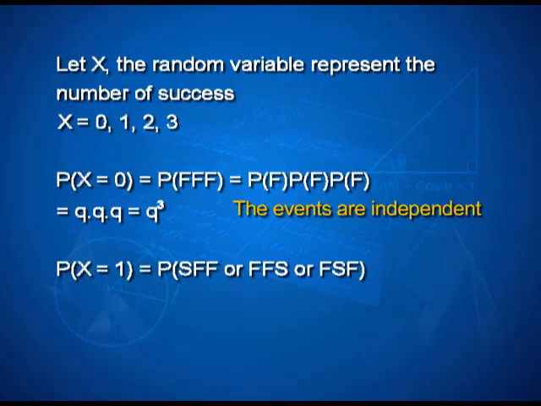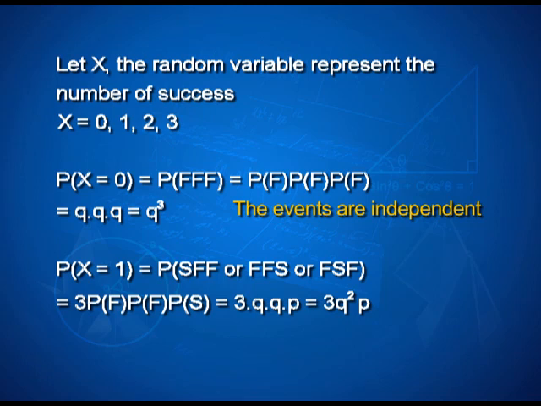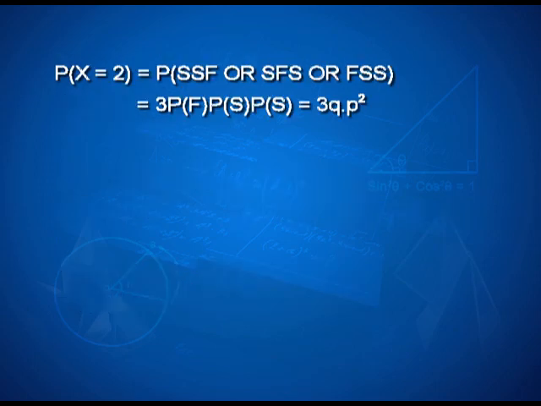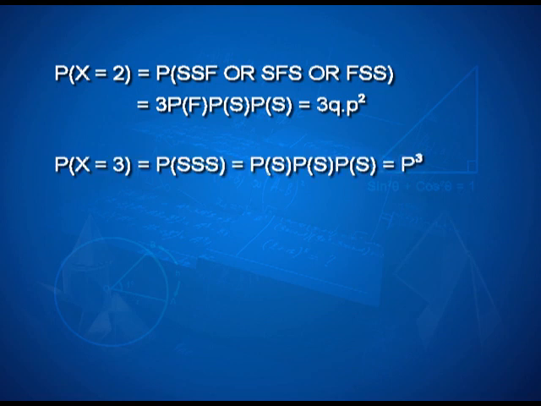Probability of X equal to 1 will be getting 1 success. So, 1 success is accompanied with 2 failures, and that can happen in 3 possible ways. Therefore, it will be 3 times probability of failure into probability of failure into probability of success. Using p and q to represent the probabilities of success and failure, this reduces to 3q squared p. Probability of X equal to 2 similarly will become 3 times q into p to the power 2. Probability of X equal to 3 will become p to the power 3.